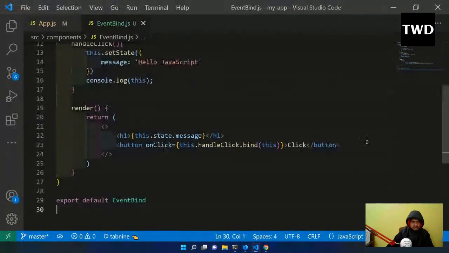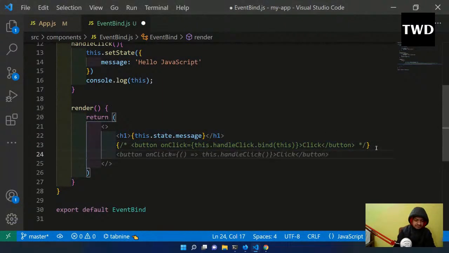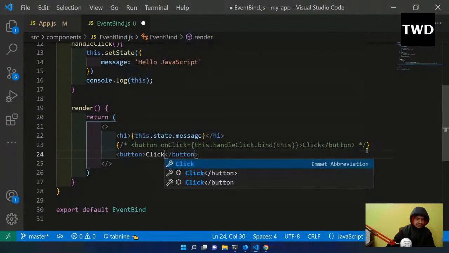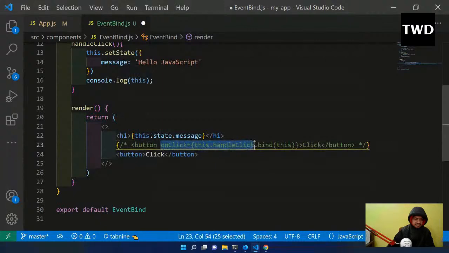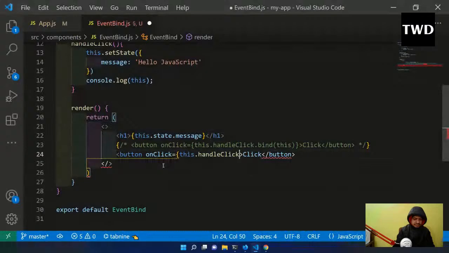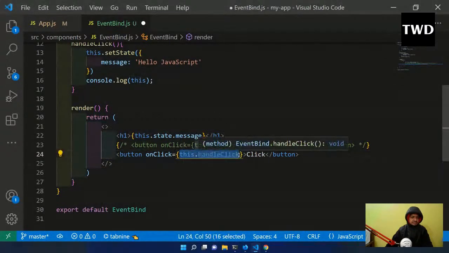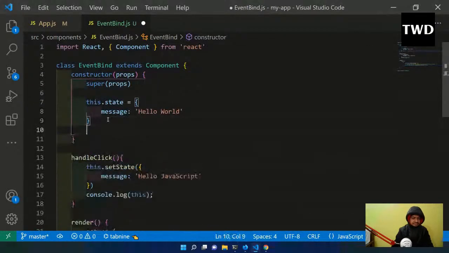Let us look at method number 2, which we have seen earlier. On the button's onClick, it's like this: this.handleClick equal to this.handleClick.bind(this).